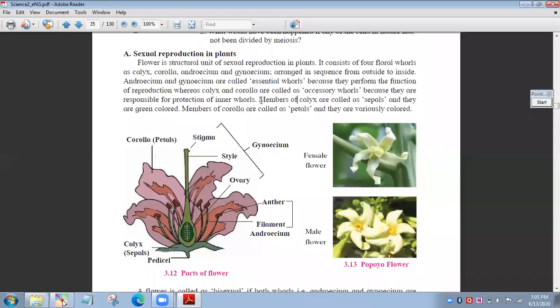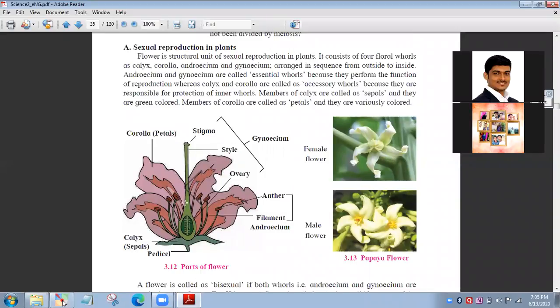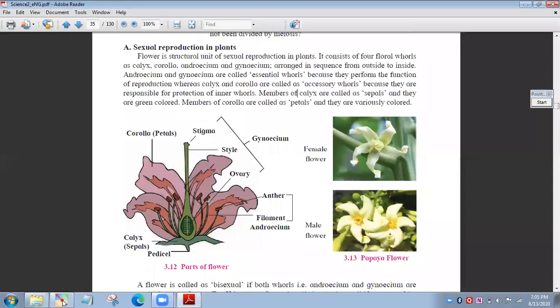So here we see some parts of the flower. You can see this diagram. This is a flower. The main part here is this green color part, that is the female part, and it has a stigma, which is sticky. Then the style, and after that is the ovary. So this is the female part of the flower. While you can see these six, these are called anthers, and that is the male part.